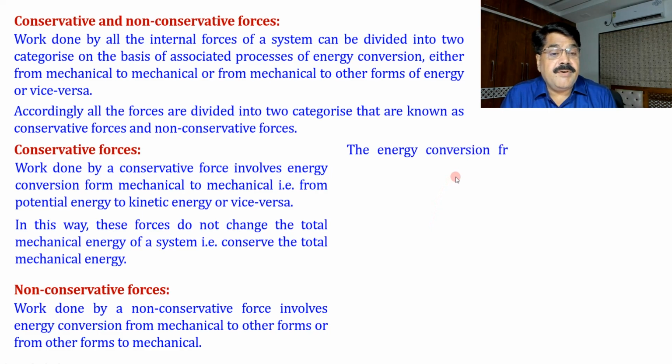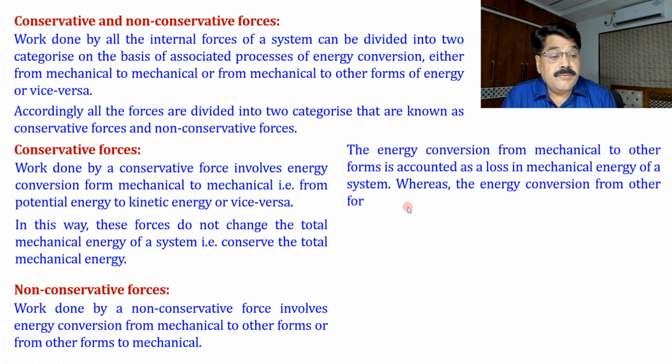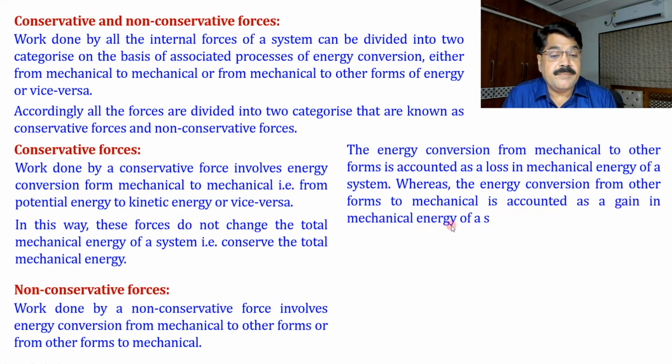The energy conversion from mechanical to other forms is accounted as a loss in the mechanical energy of a system, whereas the energy conversion from other forms to mechanical is accounted as a gain in the mechanical energy of the system. And this idea is very obvious.